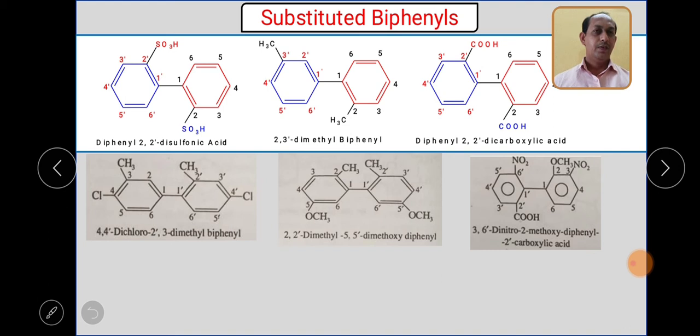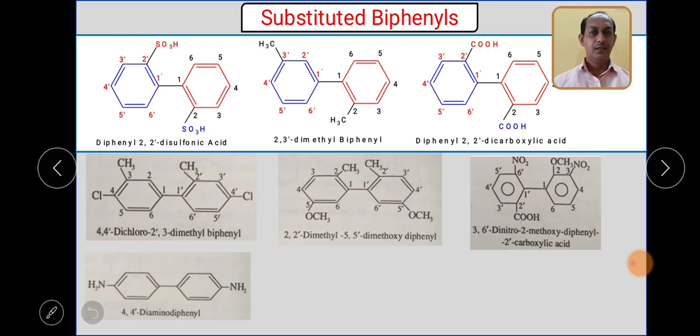We need to identify which substituents are present, then we have to follow the alphabetical order. If we find there are 3 substituents, 2 nitro and 1 methoxy, and one functional group, when we see the COOH group, it is a functional group. When there is a COOH group, we have to write dicarboxylic acid.